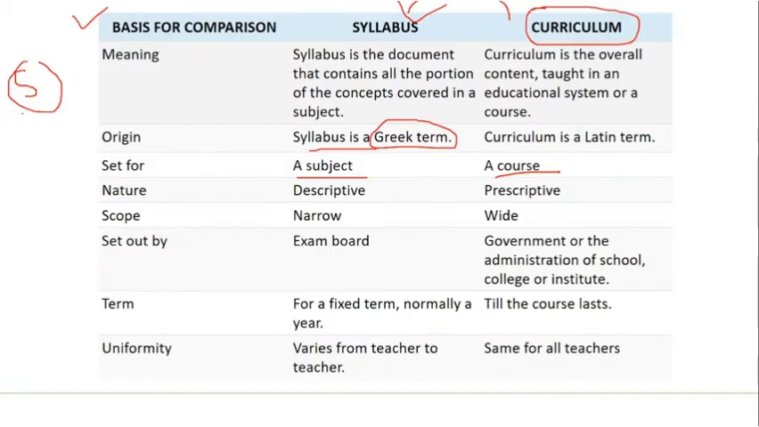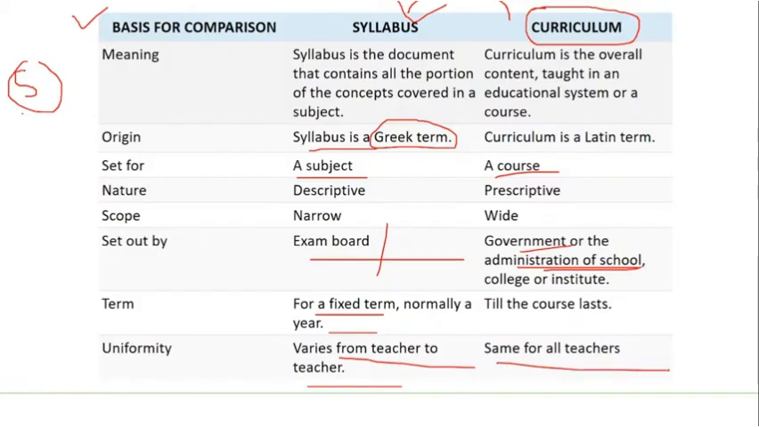Syllabus is set by the exam board, or by the syllabus committee. Whereas curriculum is set by the government, by the administration, wherein the administration of the school only has the right of giving an overview. The final decision will be taken by the entire committee. The term is fixed, normally a year, whereas syllabus lasts till the course lasts. Uniformity: syllabus varies from teacher to teacher, that is, the pattern or strategy the teacher implements in teaching the syllabus. And curriculum is the same for all the teachers.